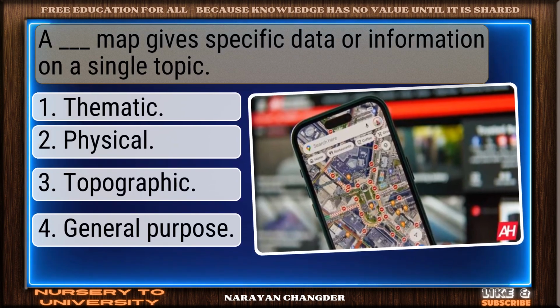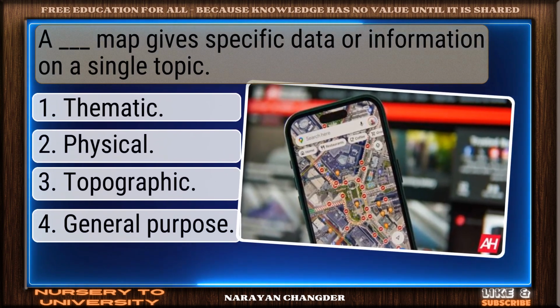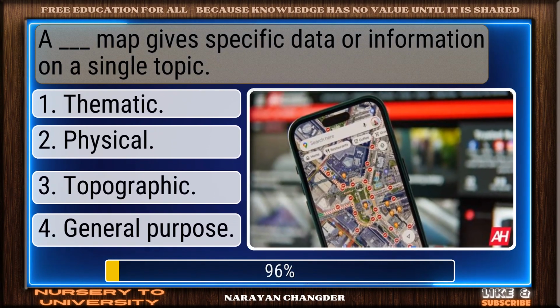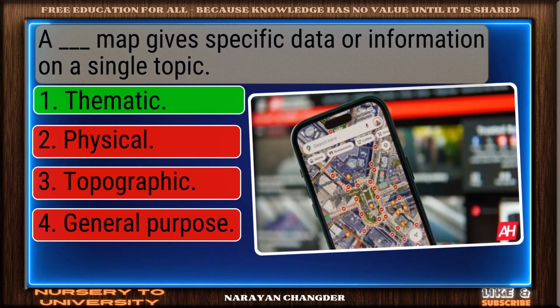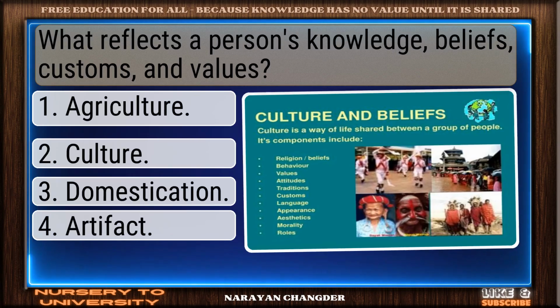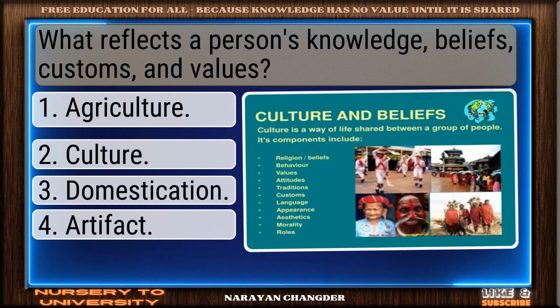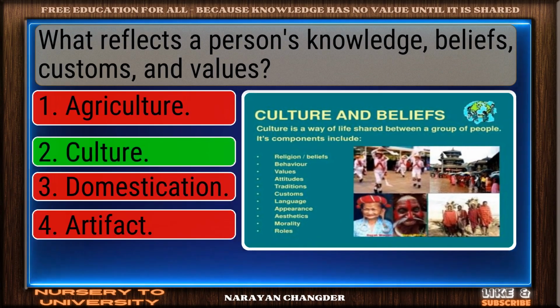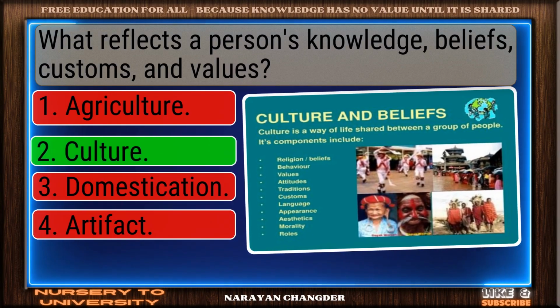A dash map gives specific data or information on a single topic. Well reasoned. Thematic is correct. What reflects a person's knowledge, beliefs, customs, and values? Clear logic. Culture is sound.